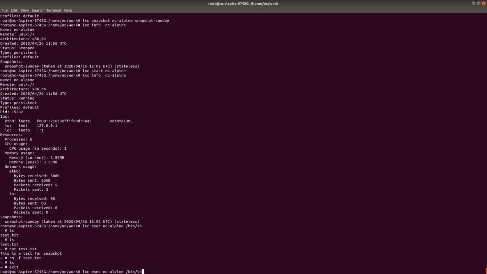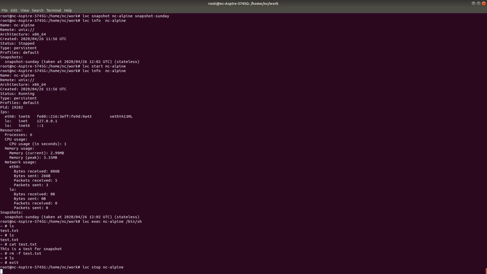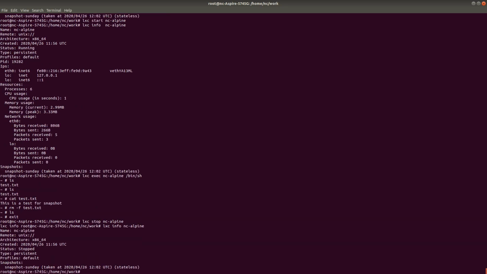Now let's stop the container. LXC stop NC Alpine. Okay. LXC info NC Alpine. You will see the container is stopped, but it has a snapshot. Right now, the current version of the container, which is on top of the snapshot, doesn't have the file test.txt because I have deleted it.